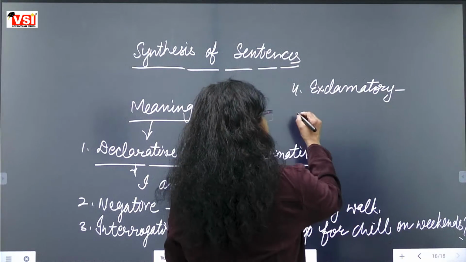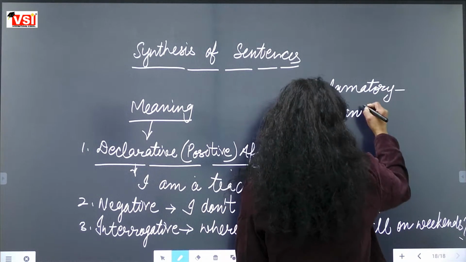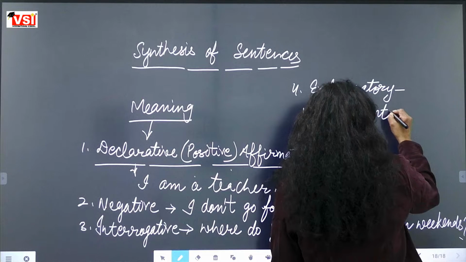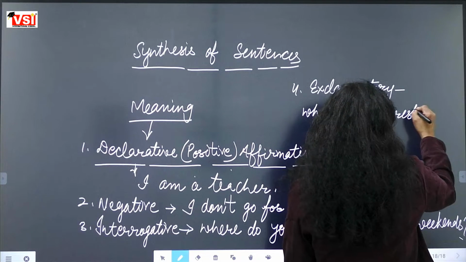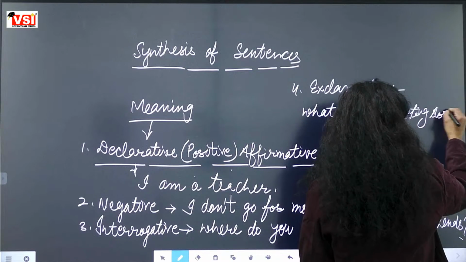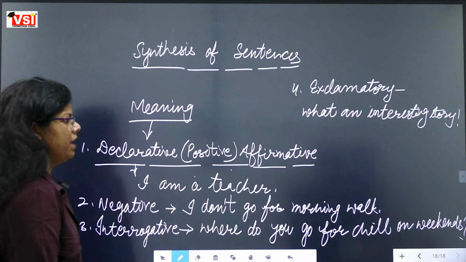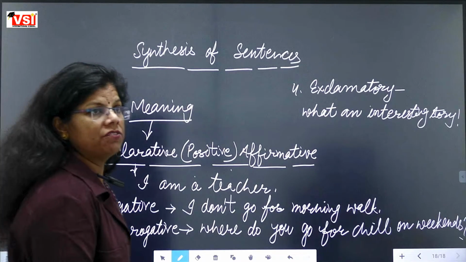As like if I am saying, what an interesting book it is. What an interesting story, you can say. At the end of this sentence, we will have an exclamation mark.